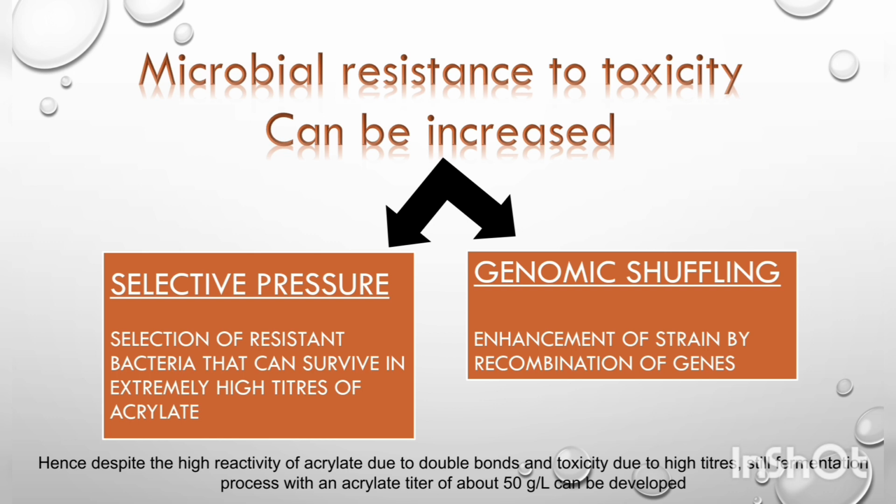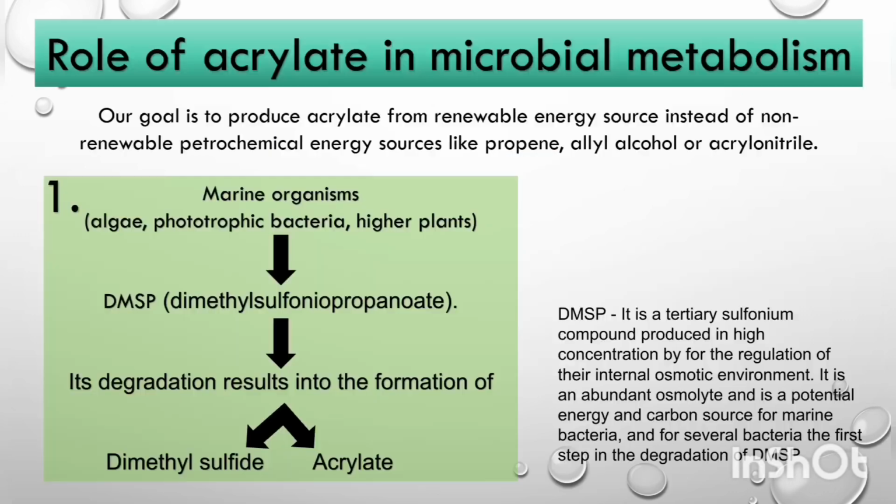So, how can we increase microbial resistance to increase acrylic acid production via fermentation? It can be done in two ways, either by selective pressure or by genomic shuffling. What is selective pressure? Selection of resistant bacteria that can survive in extremely high titers of acrylate. Genomic shuffling is recombination of genes to enhance the strain. Despite the high reactivity of acrylate due to double bonds and toxicity due to high titers, still the fermentation process works. My name is Vanshita Rawal and I will be starting from the role of acrylate in microbial metabolism.